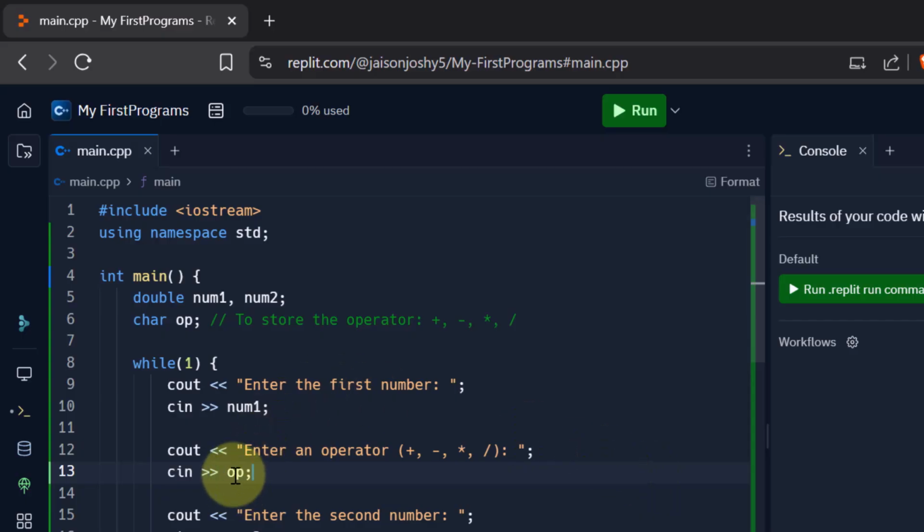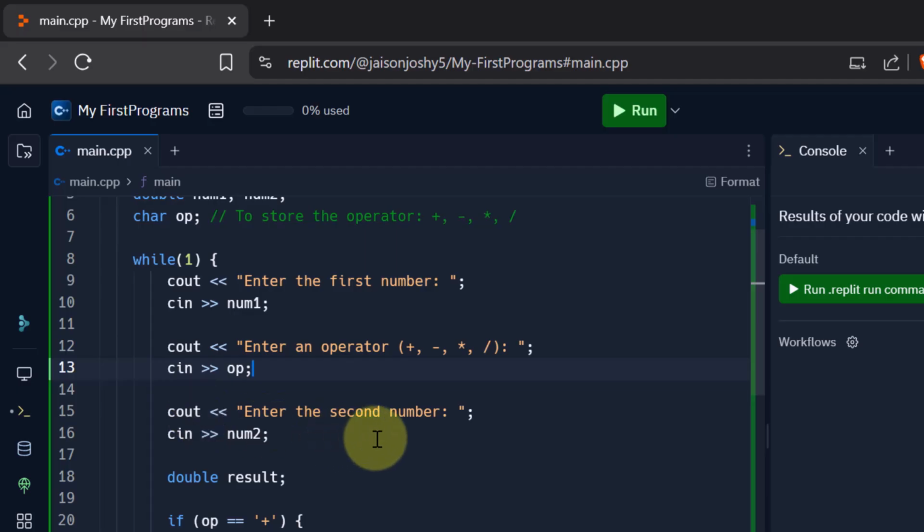So that is why we make use of OP, which is a character variable that we have declared. Whatever the user enters as the operator will be stored in this character variable called OP. Now we'll ask the user to enter the second number. We got the first number, the operator, and now the second number on which we want to perform the operation.